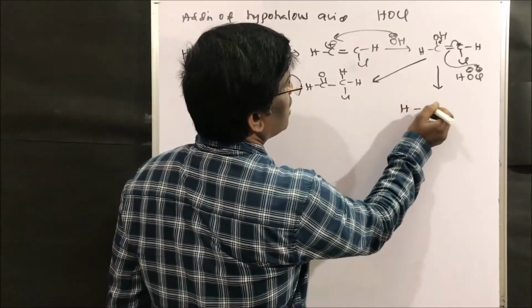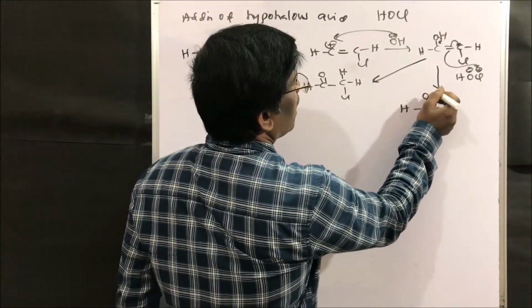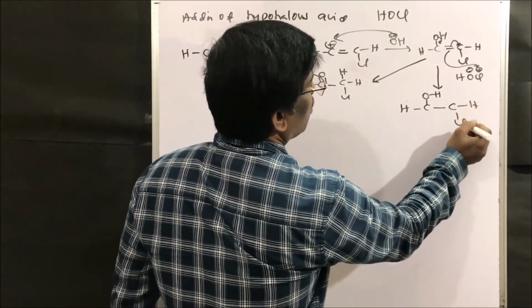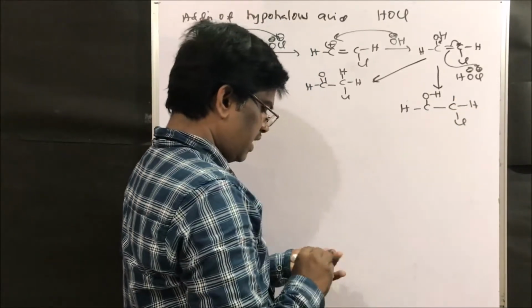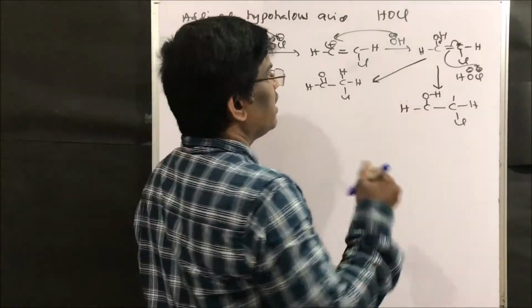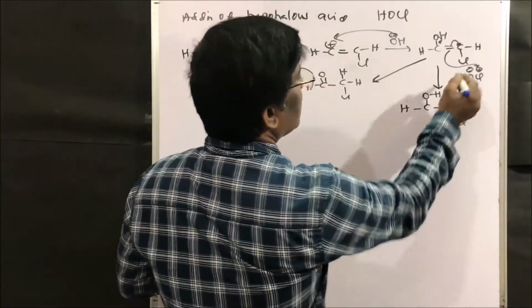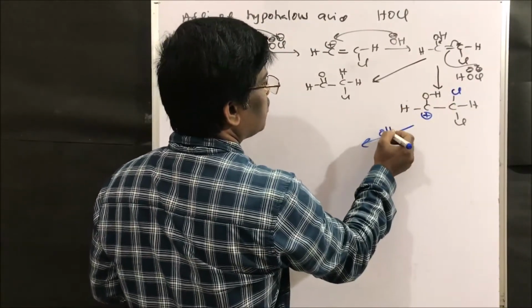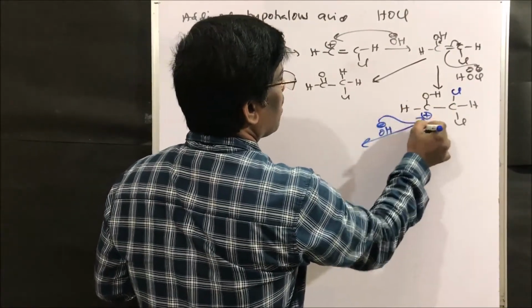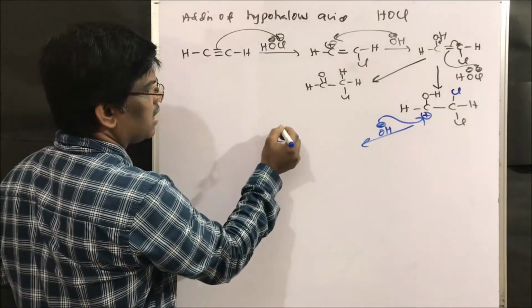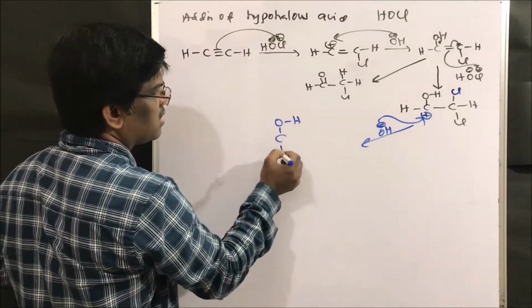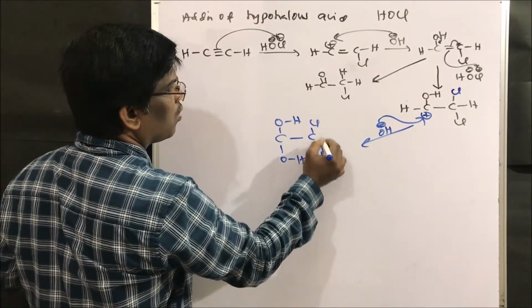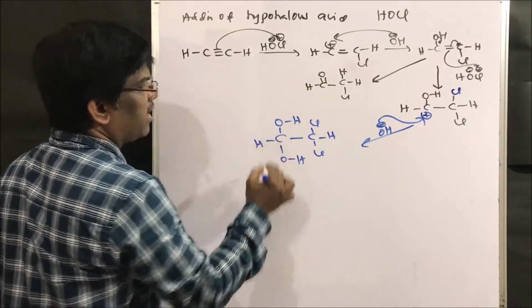Hydrogen, COH, right? So C single bond hydrogen, chlorine is here, and the second chlorine is going to attack here, so here a positive charge. Next OH minus, which is there in the reaction mixture, comes and attacks here to give COH, COH, single bond, chloro, chloro, hydrogen, hydrogen.